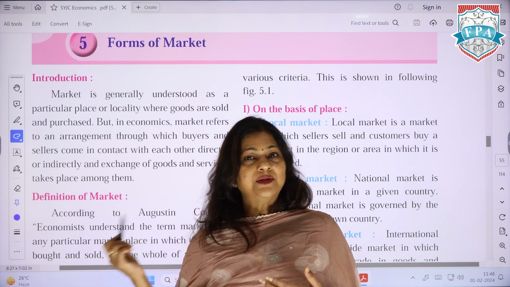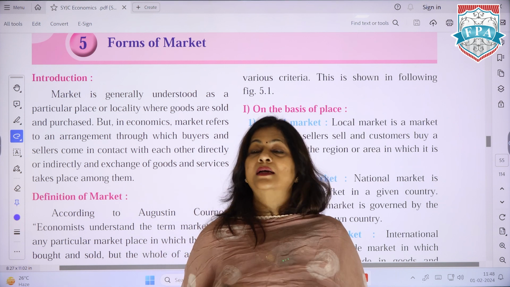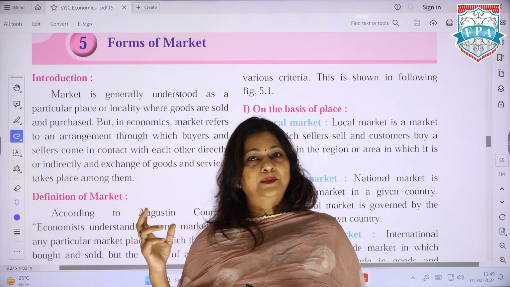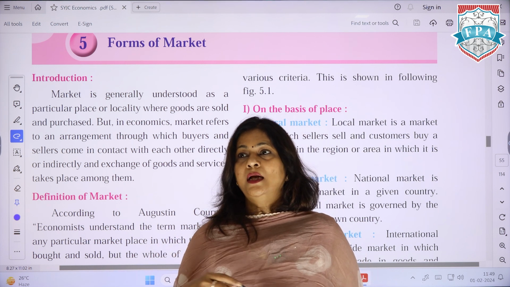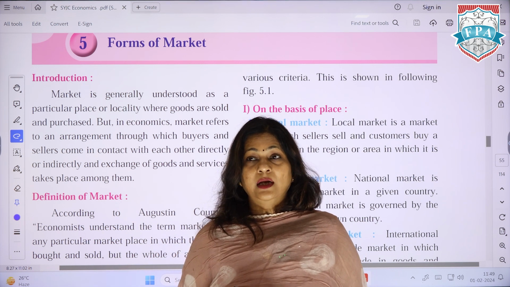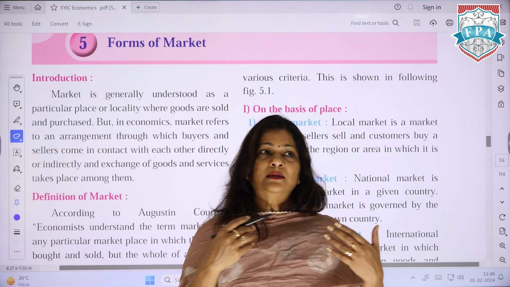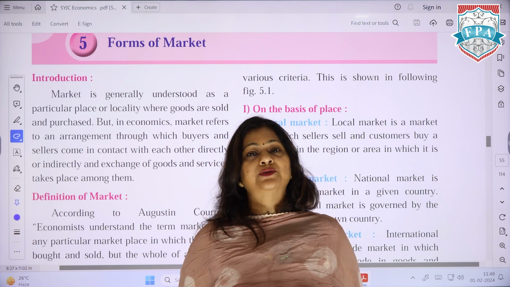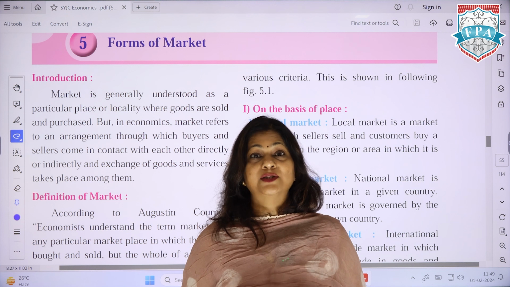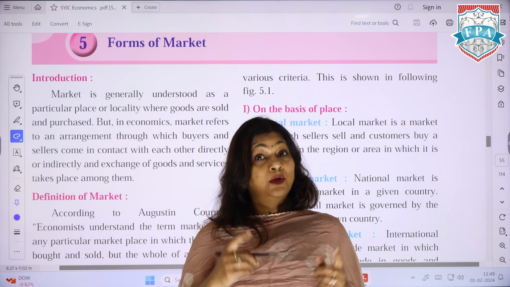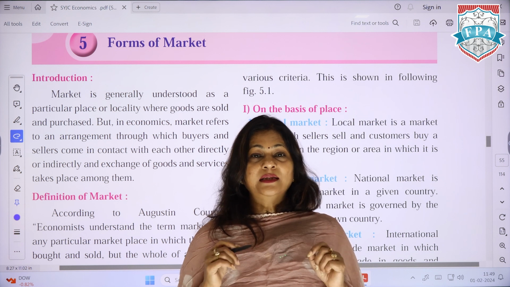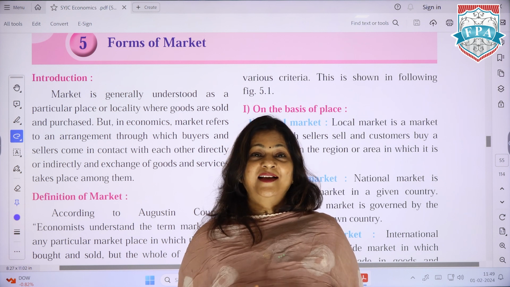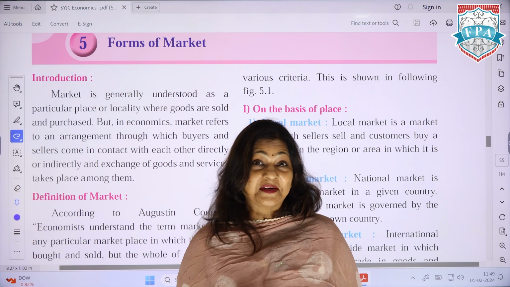Then a long question, question number 6, of 8 marks, might be on monopoly or monopolistic or perfect competition. As per the past papers I've seen in the past 2-3 years, a lot of long questions have been asked on monopoly. So I hope you can understand that this chapter once again is very, very important.